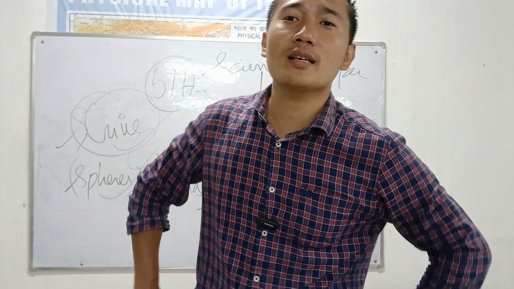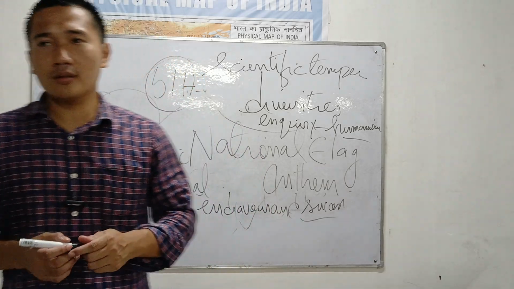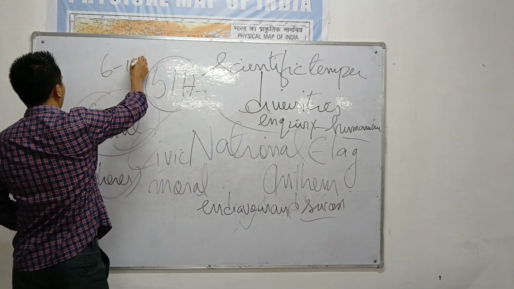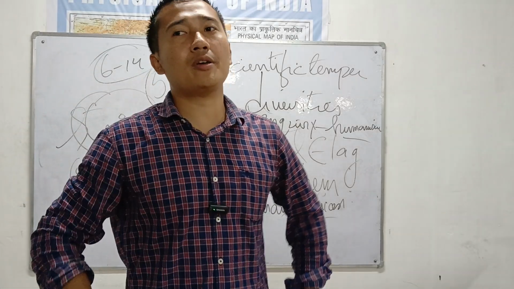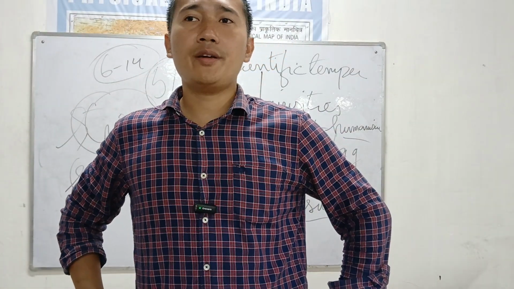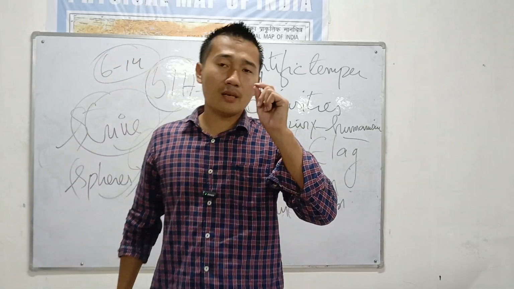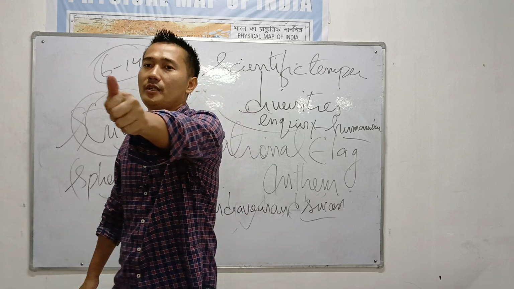This is too important. Last point: to provide education to all the children by the parents within 6 to 14 years. It is the duty of every parent to provide education to every child. Okay, this is too important. Now, if you are a mother, provide them education, primary education, up to 14 years.